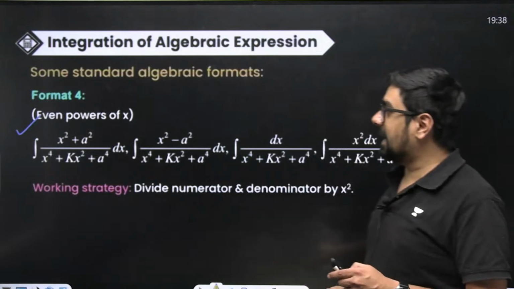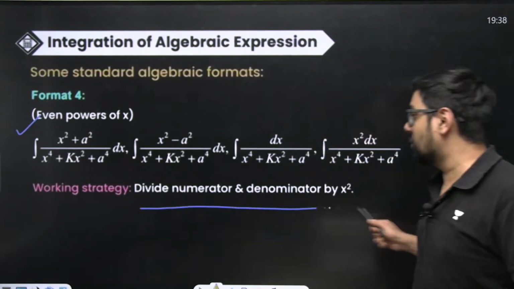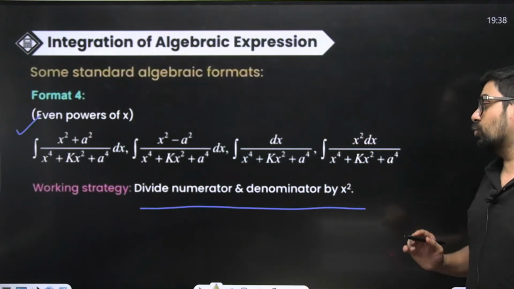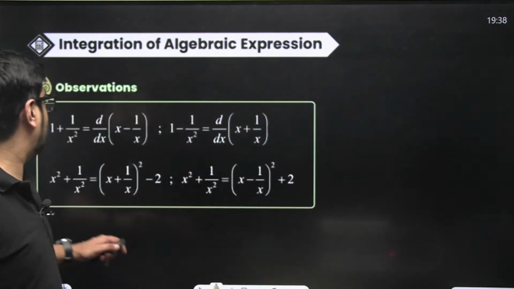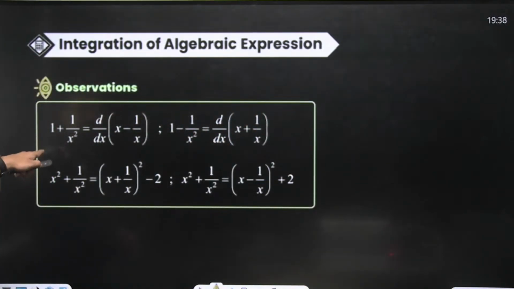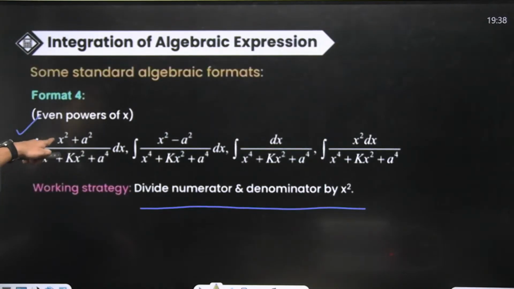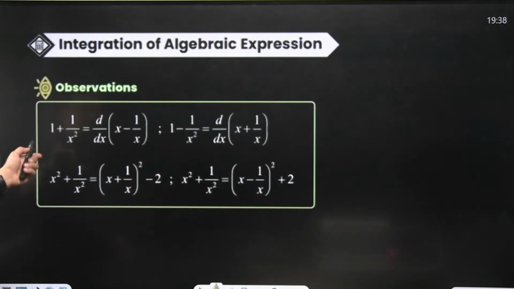Okay, in that case there is nothing much to do, just divide your numerator and denominator by x square. How will it help? Your numerator will become 1 plus a square by x square, or 1 plus 1 by x square, right?